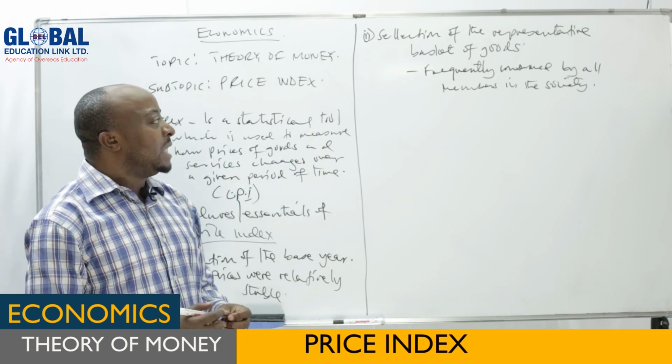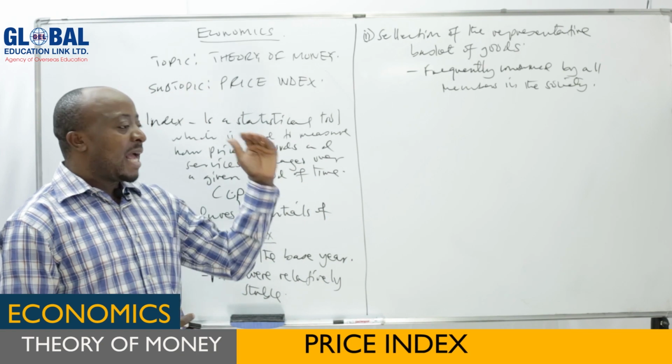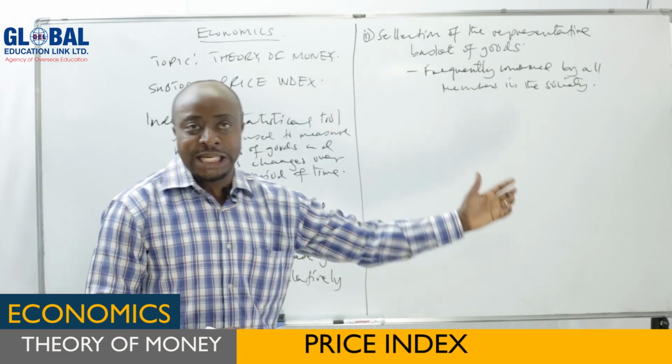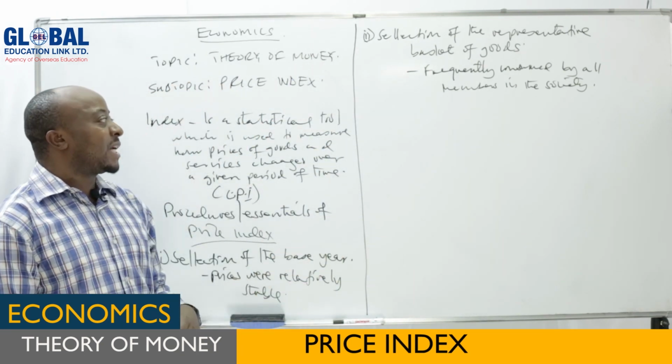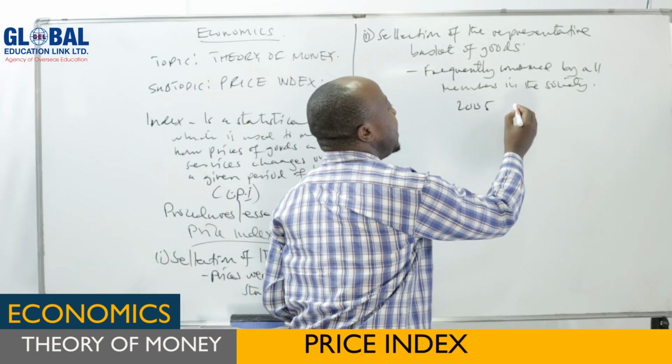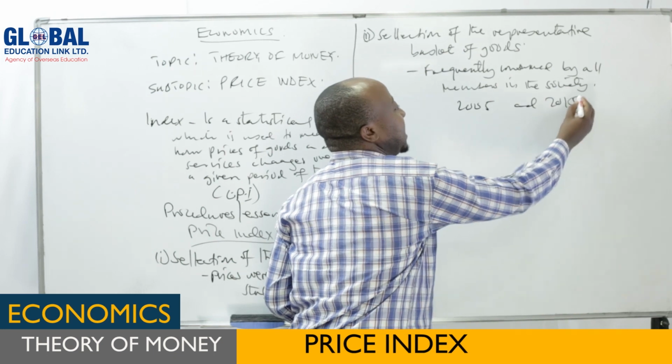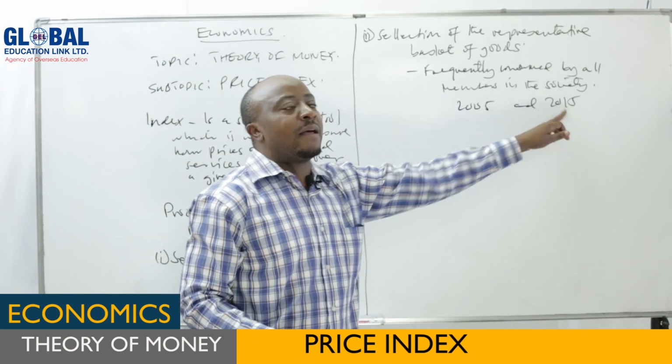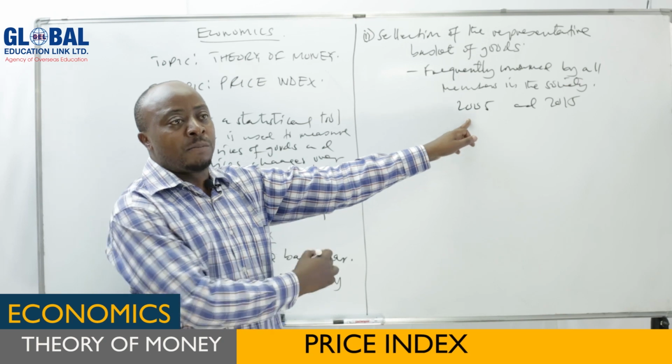But also these goods should be consumed in both the current year and in the base year. We have chosen the base year. For example, maybe we want to measure the price index between 2005 and 2015. It means this is our current year, and this is our base year we have chosen, as we said, according to those principles.